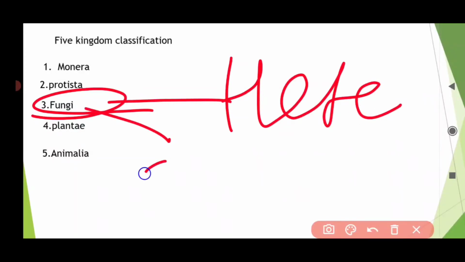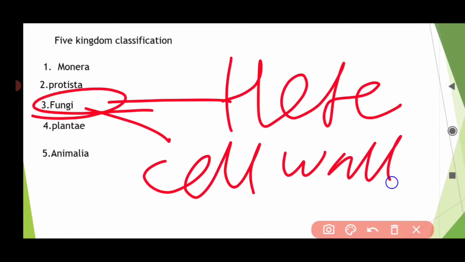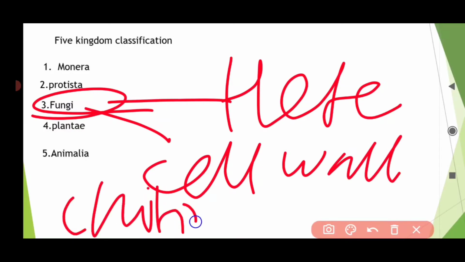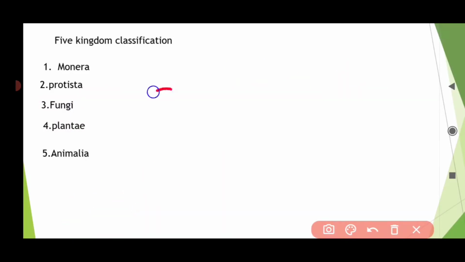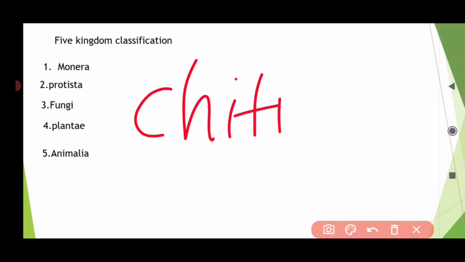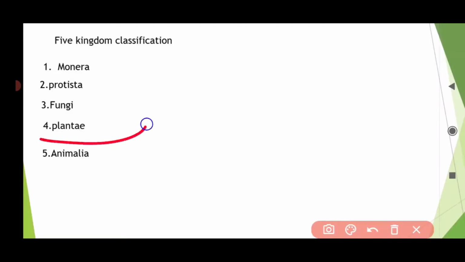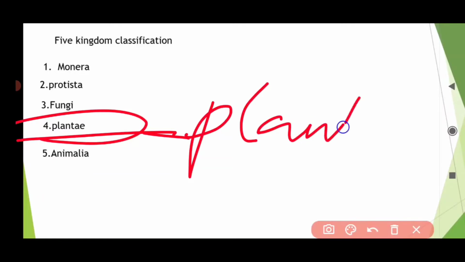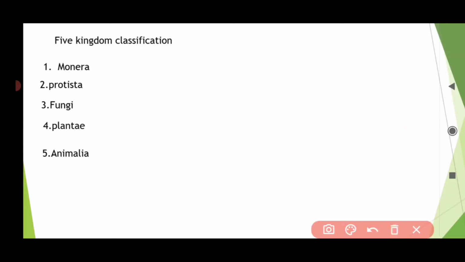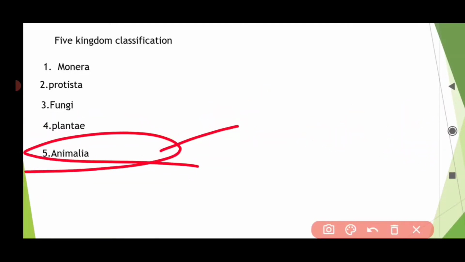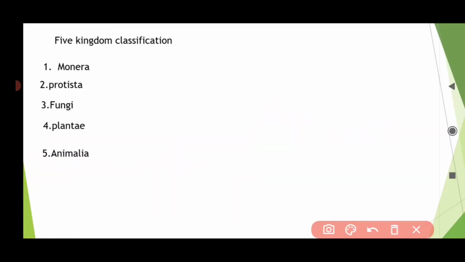They have a cell wall, but this cell wall is made up of chitin. What is chitin? Chitin is a homopolysaccharide. We discuss this in biomolecules. Talking about Plantae, the Plantae are nothing but the plant kingdom, and Animalia are nothing but the animal kingdom. So let us have a quick recap of these kingdoms. The Protista includes unicellular eukaryotes.